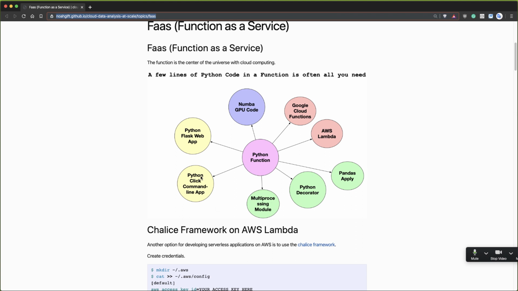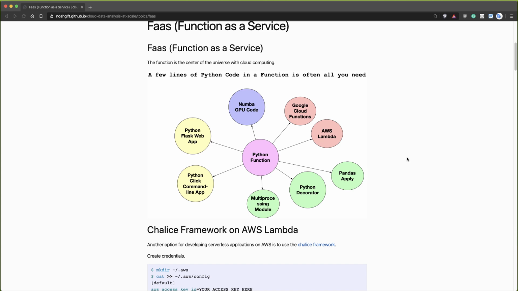You want to do parallel programming with the multiprocessing library. You want to build a command line tool with click. You want to build a web app. Pretty much all those, just in a few lines of code, you can do it with a function. So in the cloud era, really a function is kind of where it's at.